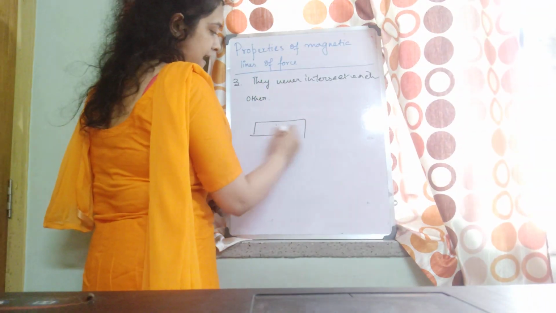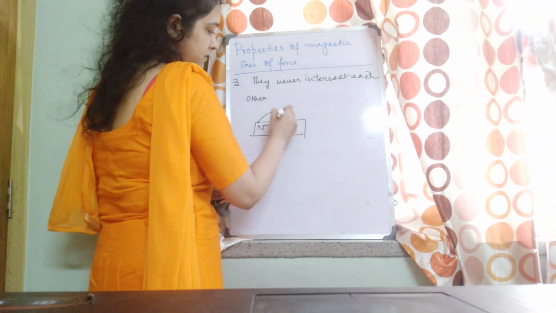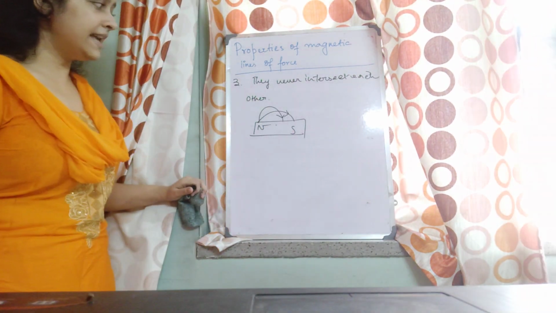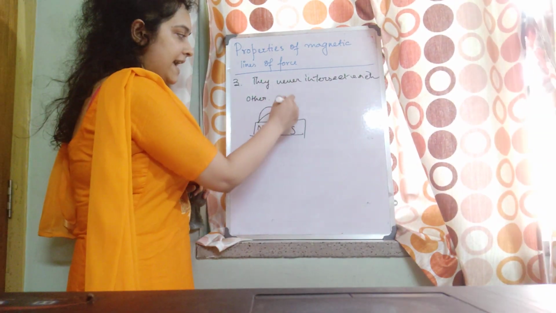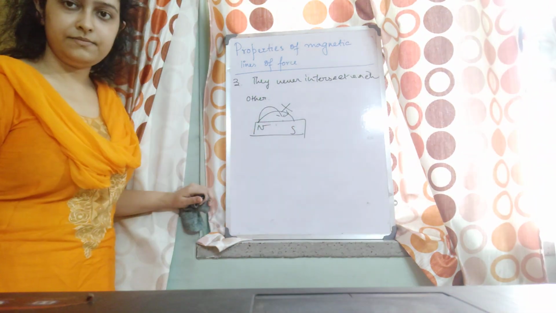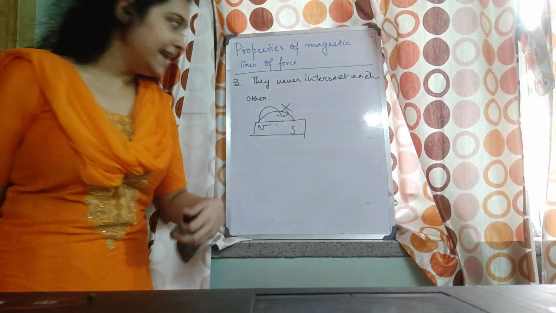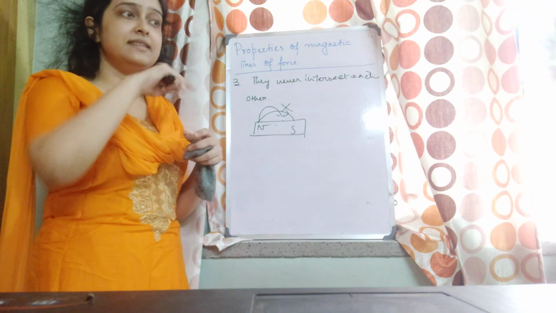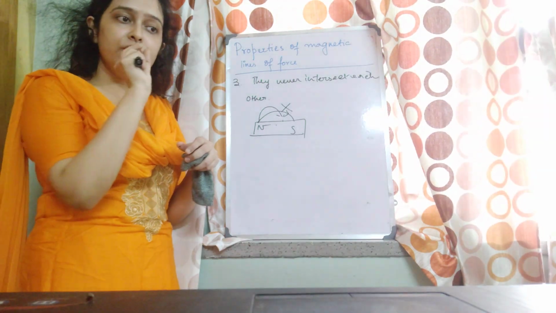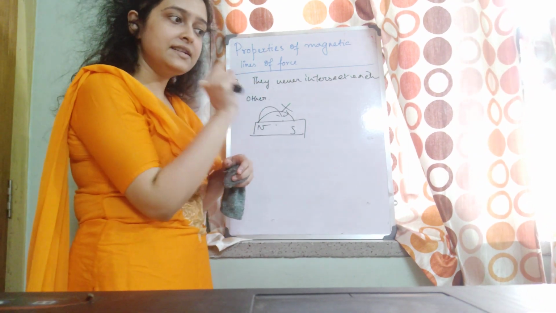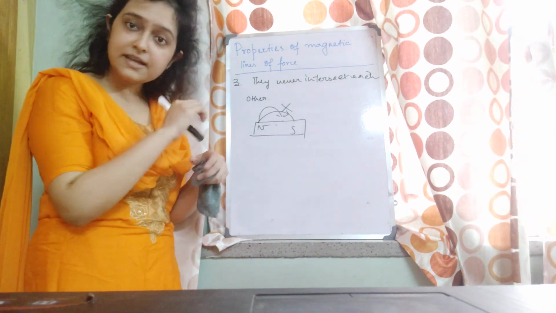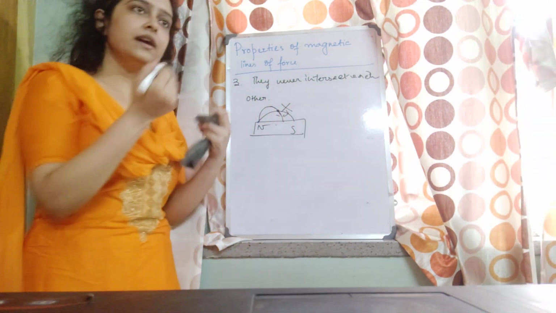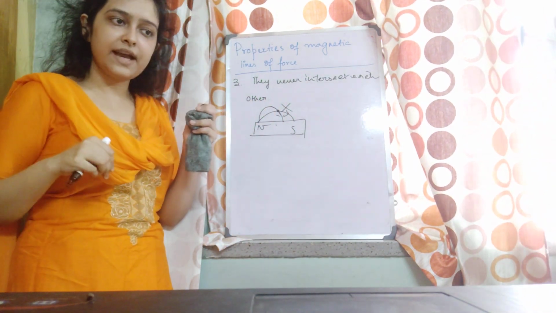So you won't get lines like this. They will never intersect each other. You know why? That is because at each point of these lines, if we place the compass, it gives the direction of the magnetic field. So if they intersect, that means at this point, we cannot have two directions, right?